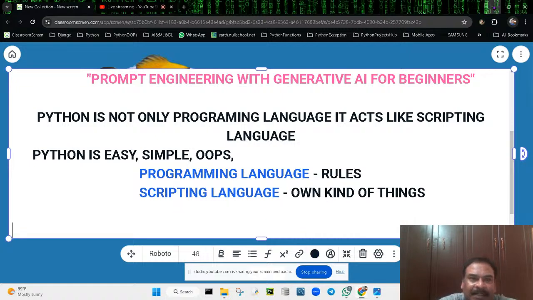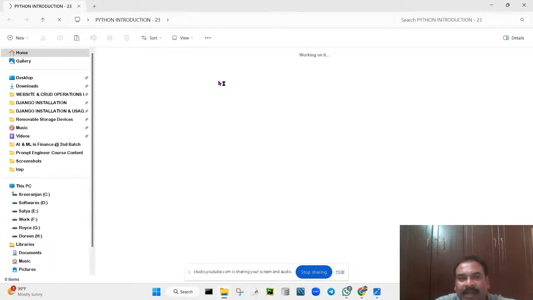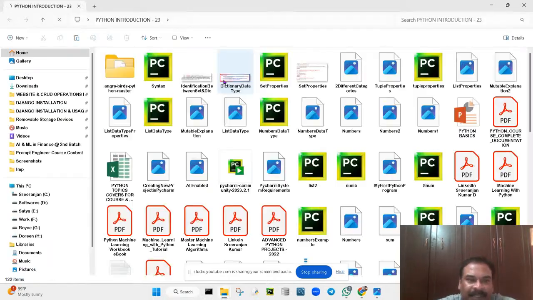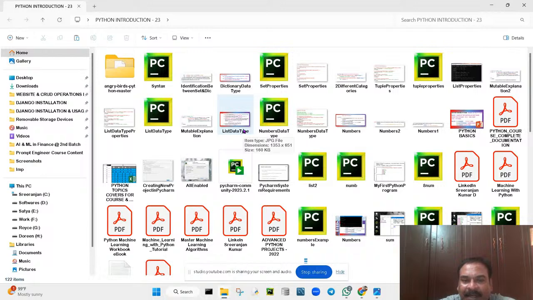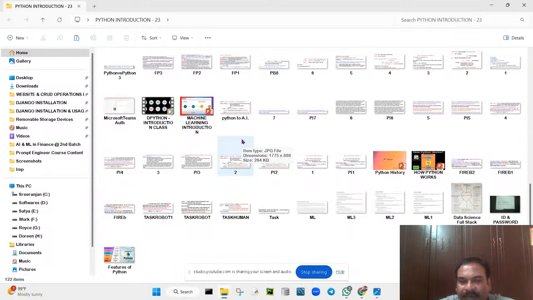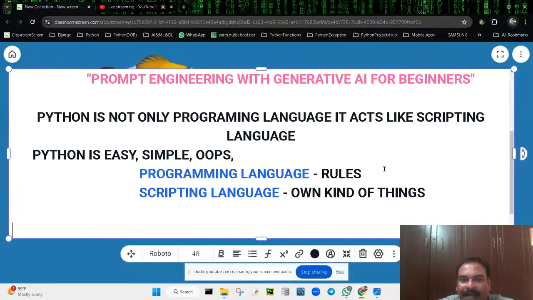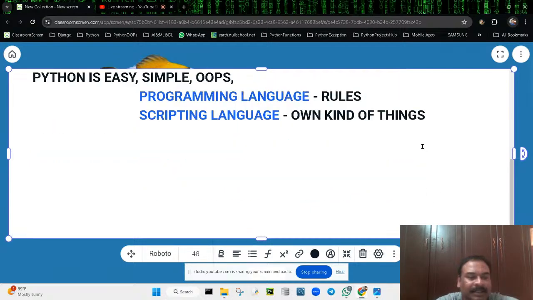So why do we prefer Python? What exactly is the relationship? I'm going to show you with a diagram so that you understand. There is a relationship between Python and data science, and AI. What is AI? We are going to see. Now I'm going to show you the connectivity between all these things. First place goes to Python. We need to learn the Python basics, and I'll be teaching you in this course.